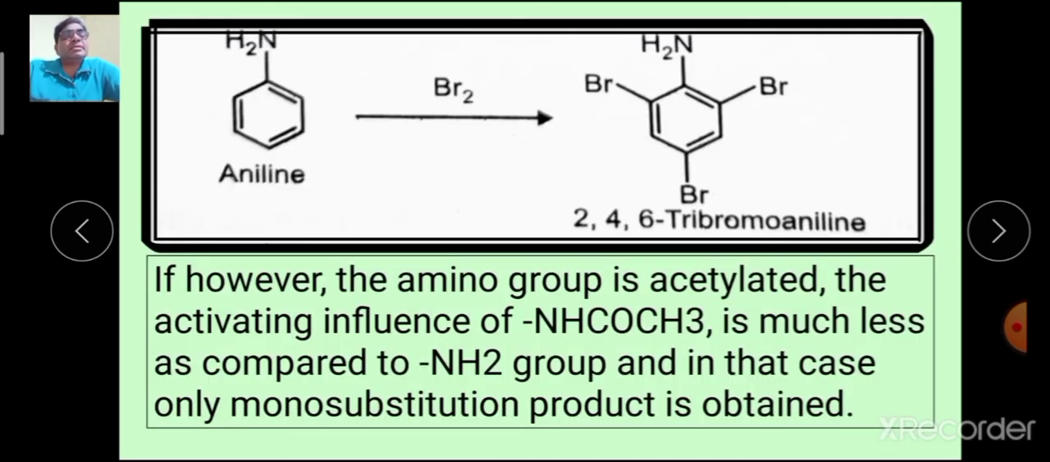tribromoaniline. This is the reaction, bromination, aniline. These positions are ortho, this is ortho, this is ortho, while this is para. And there the product is 2,4,6-tribromoaniline. If, however, the amino group is acylated, the activating influence of this group is much less as compared to primary amine group. And in that case, only one substituted product is obtained.